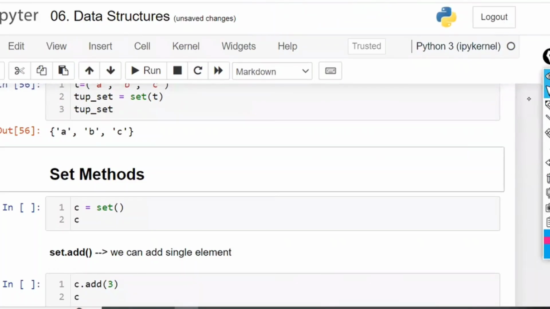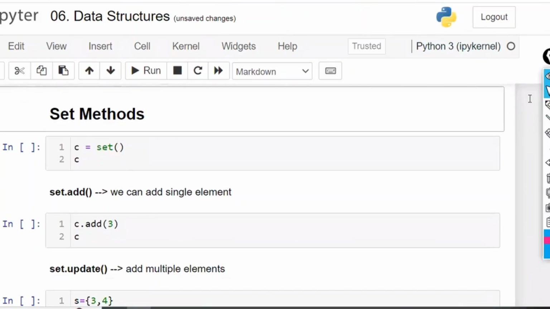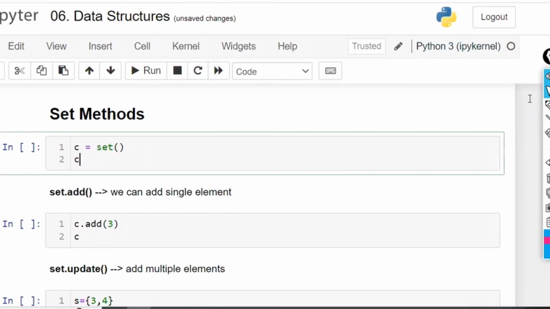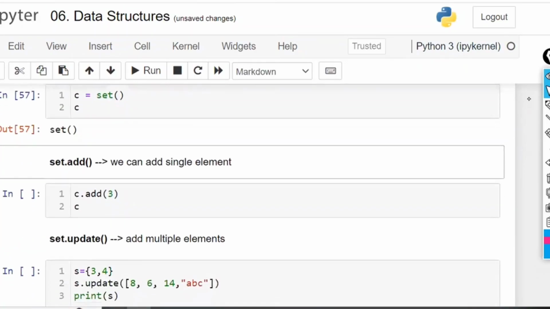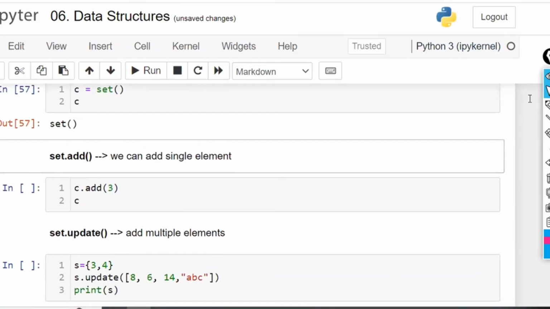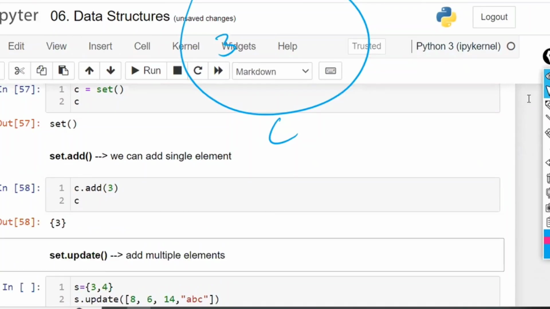But we can add. So C is equal to an empty set. I'm going to assign an empty set. What is the output of print C? What is C? An empty set. How will the empty set be displayed? It is going to give me set of. The output is going to be set of. Now C dot add: this is an empty set, and I'm going to add 3 to it. So I'm adding 3. Like this, it is getting added.